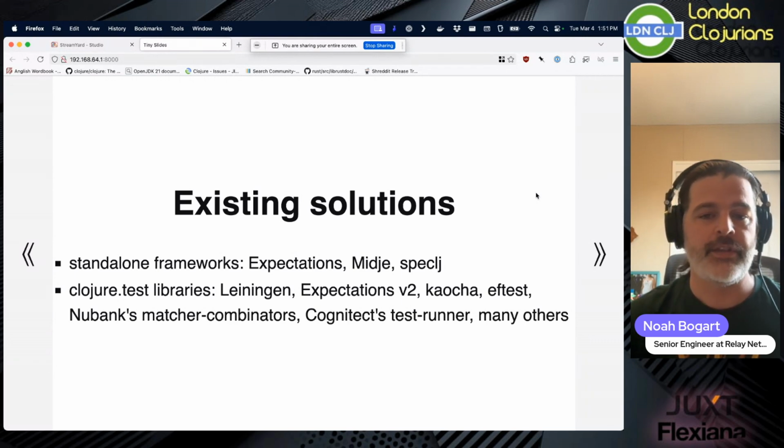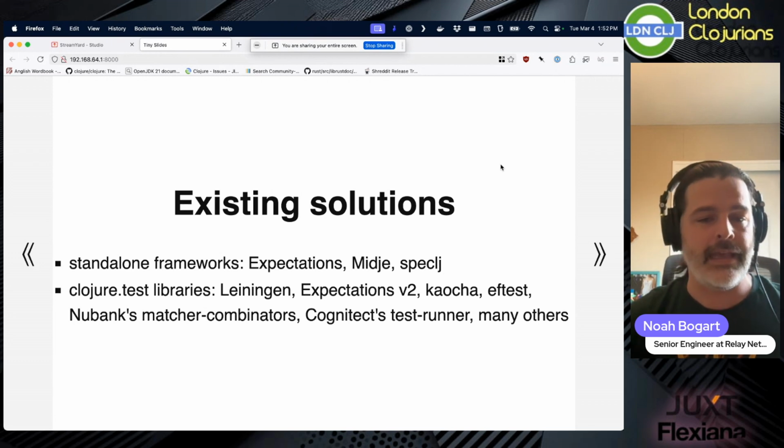not being sufficient. So expectations and Midje and Speclj each have their own assertion system, their own syntax. Like Midje uses the very awkward arrow syntax, where you say like X arrow Y. They all exist, but they all have their own separate issues, which is one of the reasons that I worked on Lazytest. And then, of course, there are the libraries, and this is only a small collection of them.